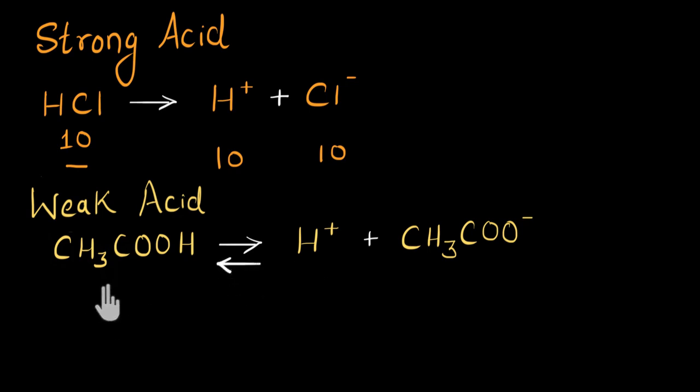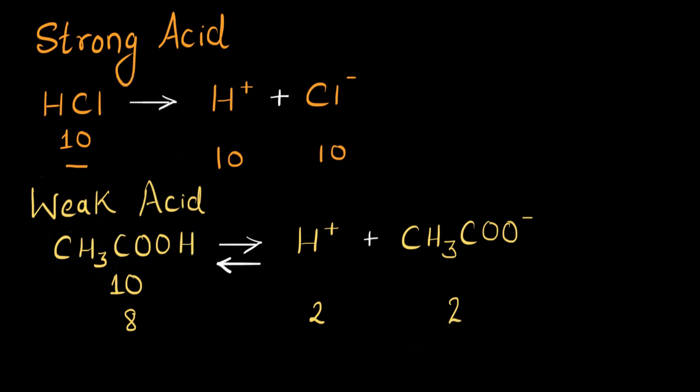This means even if you take 10 molecules of acetic acid, not all of them are going to dissociate to give us H+ ion. Even after a long time, you can find a lot of acid molecules still in the solution. Let's say maybe 8 molecules are still in the solution and only 2 molecules have dissociated to give us H+ and acetate ion. The rest of the molecules would have dissociated, but their ions would have combined back to give us the acid molecule.